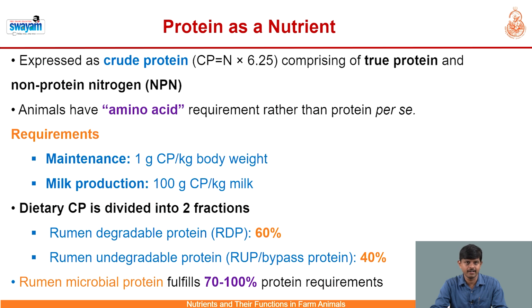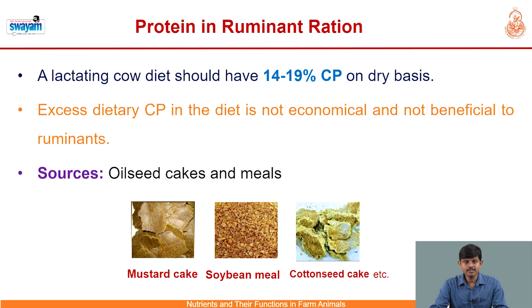One is known as rumen degradable protein, required at roughly 60% of the total protein requirement. The second component is rumen undegradable protein, also known as bypass protein or rumen escape protein, which is required at 40% of the total protein requirements. Ruminally synthesized microbial protein generally fulfills 70 to 100% of the total protein requirements in ruminants. So what is the protein requirement for a typical ruminant ration?